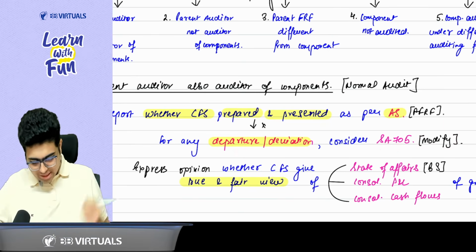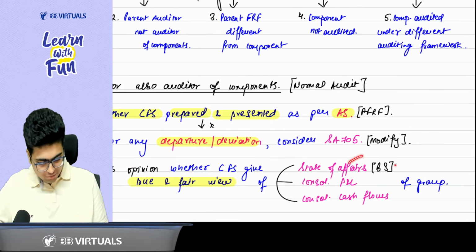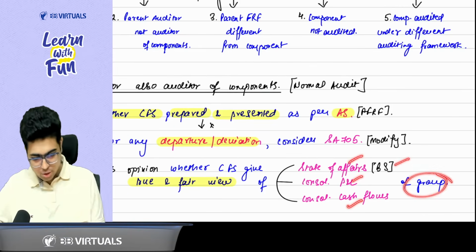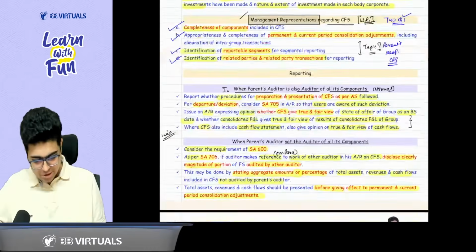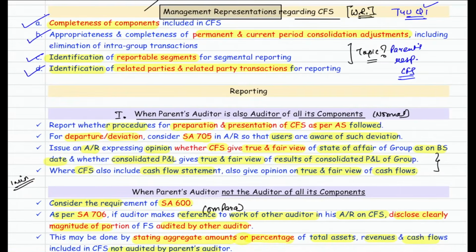If otherwise everything is all right, express the opinion whether CFS give a true and fair view of the state of affairs for the balance sheet, consolidated P&L and consolidated cash flows of the group. So this is the basic part which is also written in your book. Everyone, let's revise. Report whether the procedures for preparation and presentation of CFS as per AS were followed. If not, for any departure or deviation, consider SA 705 so that users are aware of such deviation.